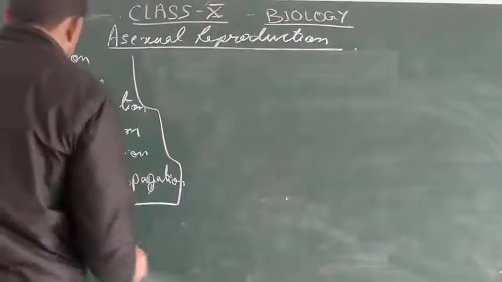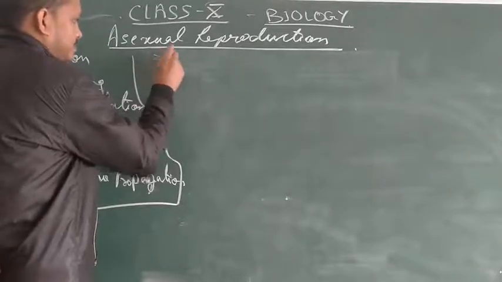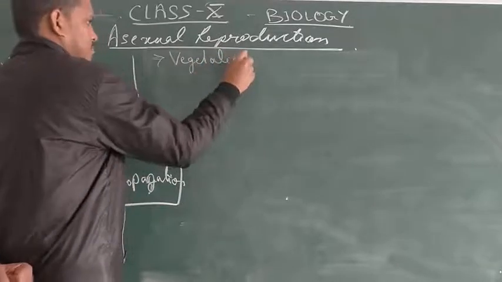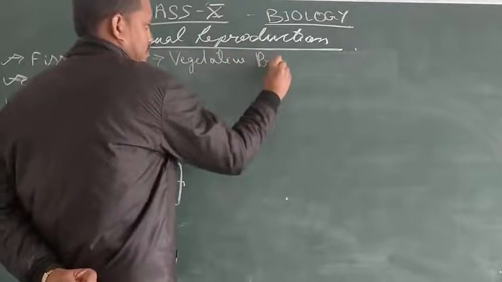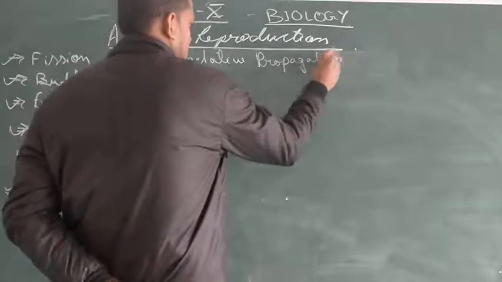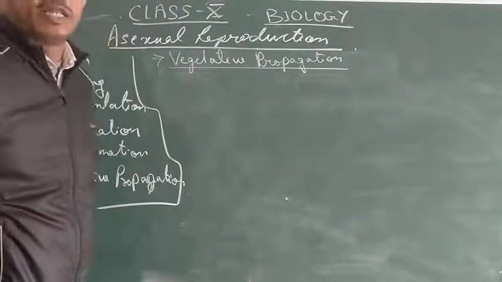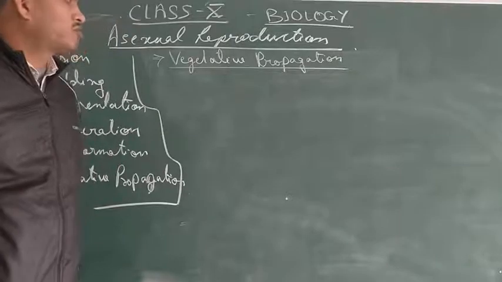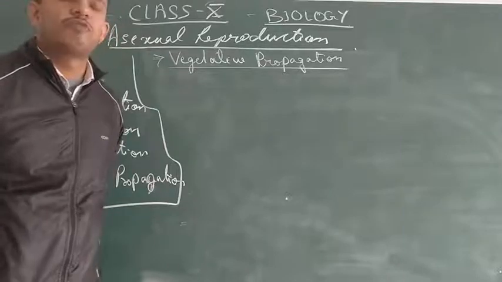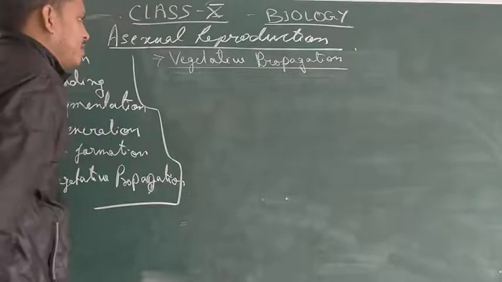Now, the next that we are going to discuss is the last one. This is known as vegetative propagation. What is vegetative propagation? See, this is a special feature that we observe in the case of plants, okay? Because we have seen that there are many vegetative parts of the plant. Vegetative propagation means